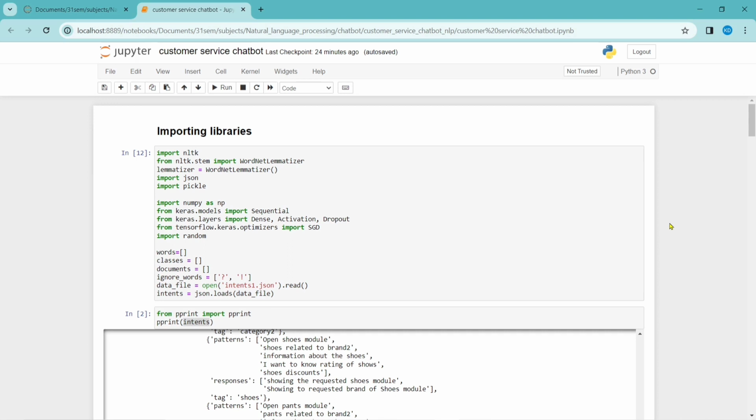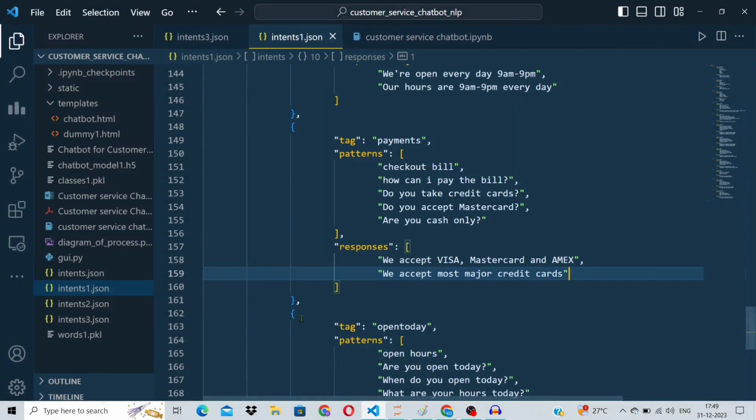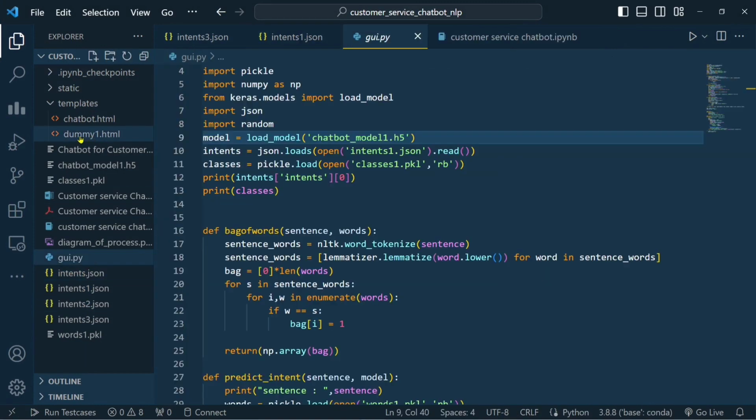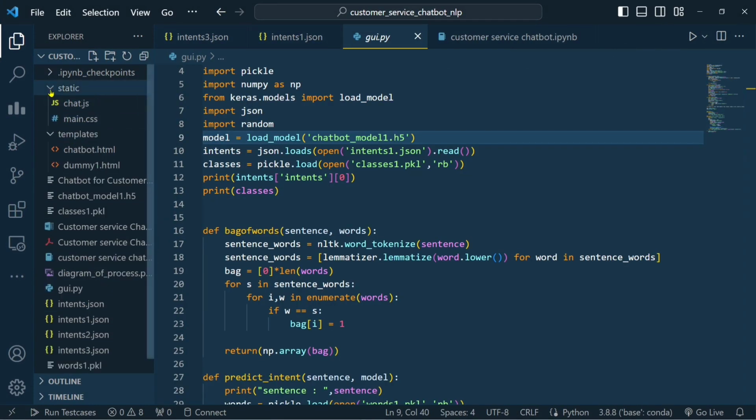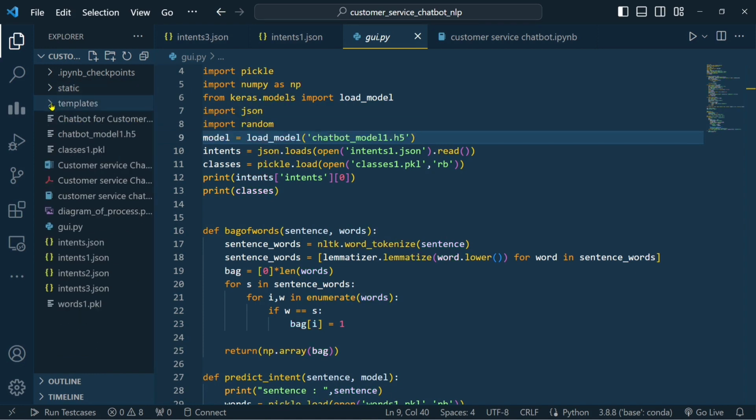But wait a second, I have created a UI for it also. In no time, I will be showing the UI now. I created the UI using HTML files and static CSS files with one small JavaScript file, and Flask in the backend as a server to route between the two HTML files.